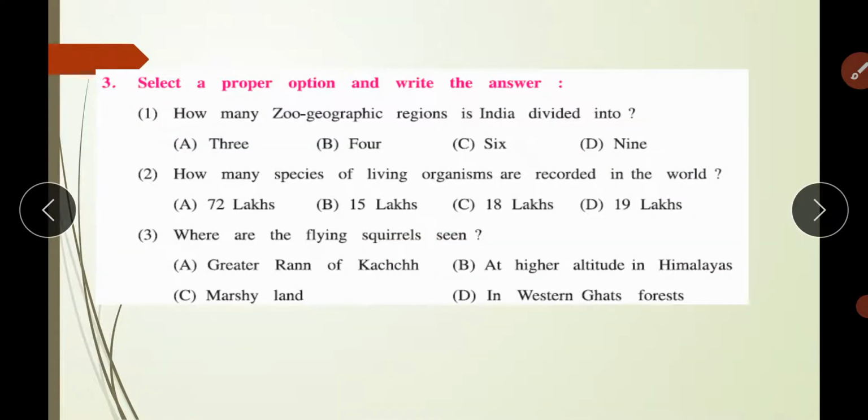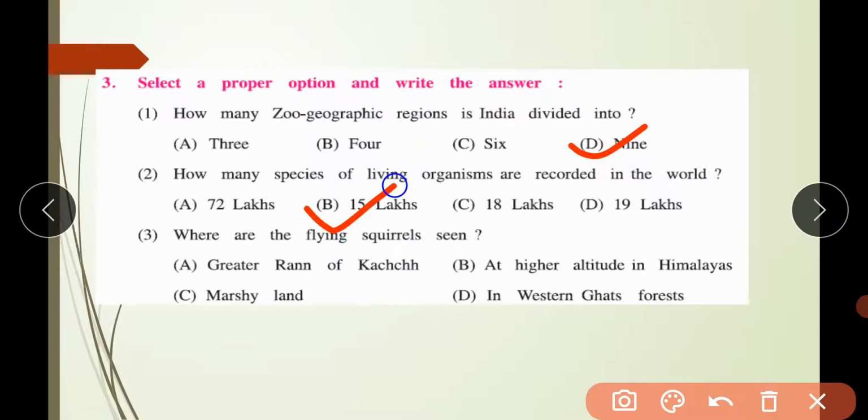So these are the MCQs. We'll solve this. How many geographical regions is India divided into? It is 9. Then how many species of living organisms are recorded in the world? World is asked, not India. In the world it is 15 lakh. Then where are flying squirrels seen? Where have flying squirrels been seen?